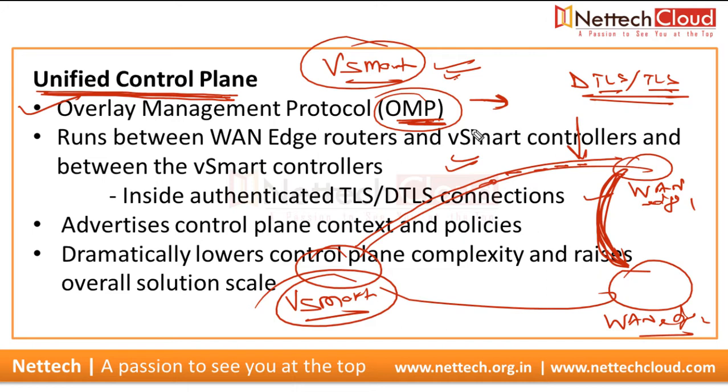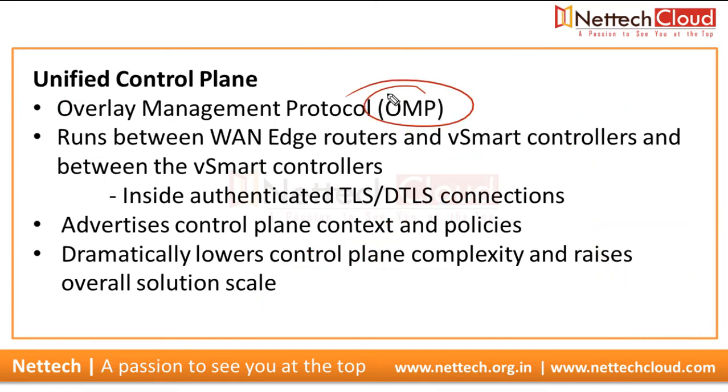So we don't need to configure phase 1 or phase 2. If you remember in IPsec, we configure different parameters for phase 1 and phase 2. Here in SD-WAN, no need to do anything. And even this OMP protocol is enabled by default. And why this special new protocol here in SD-WAN, that is OMP? Because OMP is the Cisco SD-WAN protocol, similar to BGP, but it's not like BGP, because OMP runs inside the DTLS or TLS tunnel between the WAN edge devices and the vSmart, or maybe between the vSmart controllers.